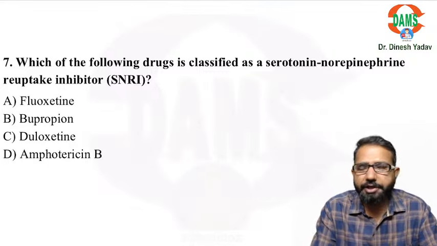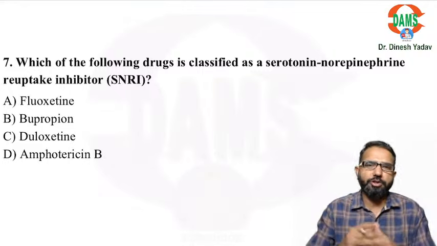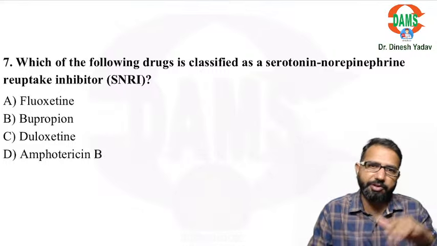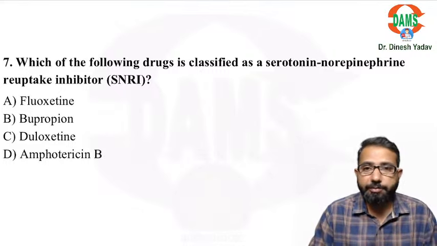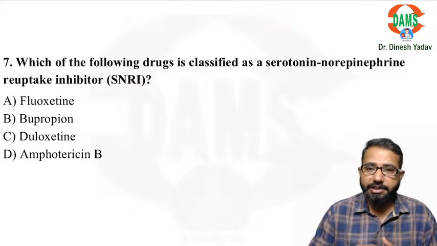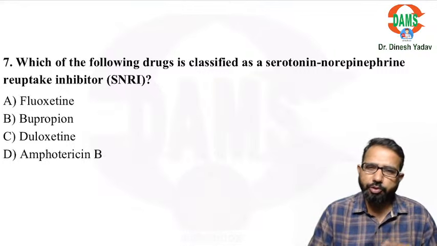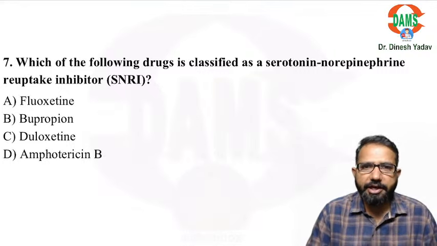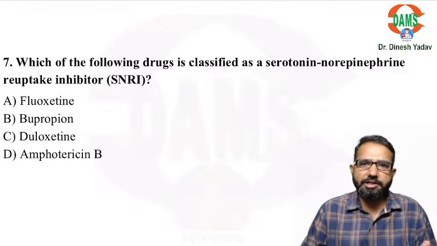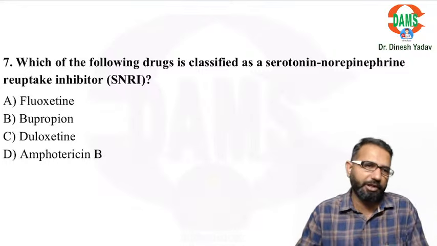One more important interaction with the warfarin is when you use the warfarin and you have given the broad spectrum antibiotics. So sometimes what happens, due to these broad spectrum antibiotics, they can suppress the gut flora. Ampicillin can suppress the gut flora, tetracyclines can suppress the gut flora. So these are broad spectrum antibiotics. So because of that, vitamin K production will be less. And if the vitamin K production is less, then what happens? Then obviously antidote is less, warfarin effect will be more. So with antibiotics, the risk of bleeding is because of multiple reasons.